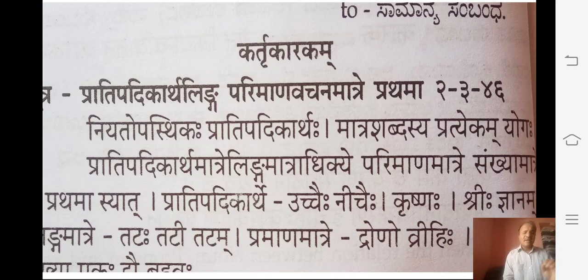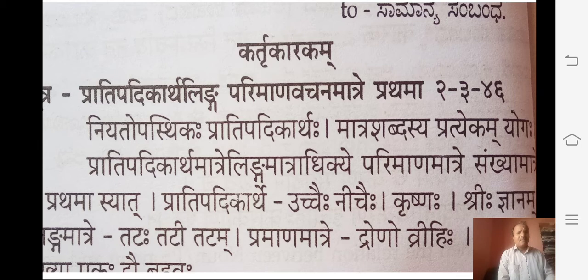First one is the Kartru Karaka. Panini explained the definition of Kartru Karaka as Pratipadikartha Linga Parimana Vachana Matre Prathama. That means where we find the Pratipadikartha, Linga, Parimana, Vachana, which Vibhakti should be used? Prathama Vibhakti.